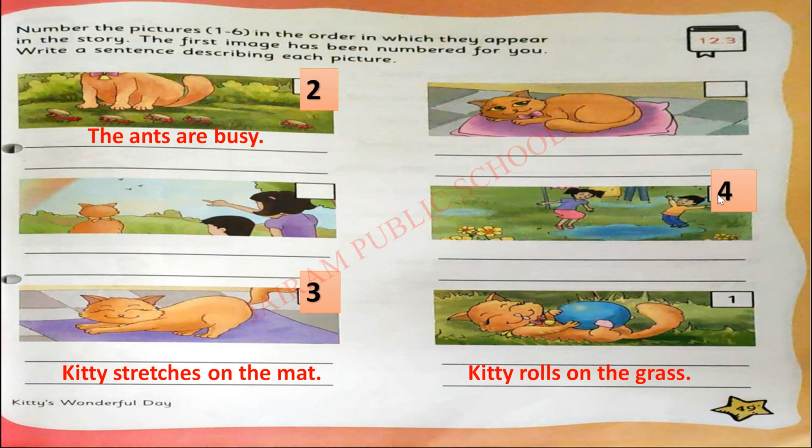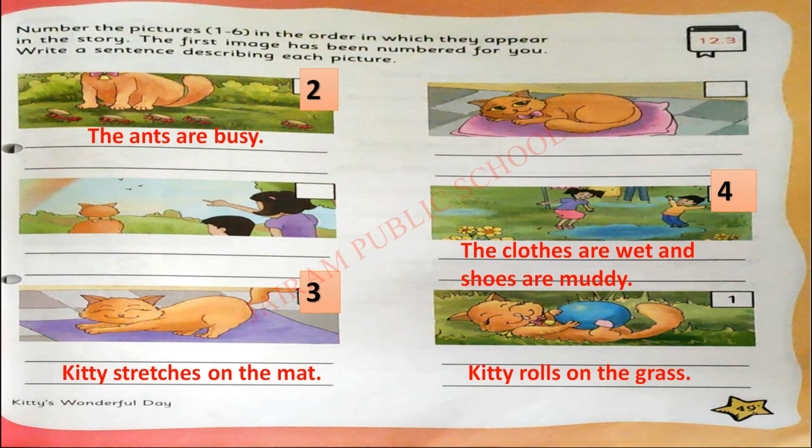This is the fourth picture. What are they doing in the picture? Yes, a boy and girl are jumping in the muddy water and enjoying the cool air. Shall we see the answer?